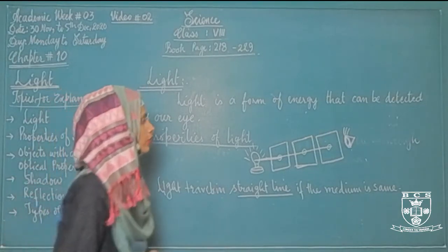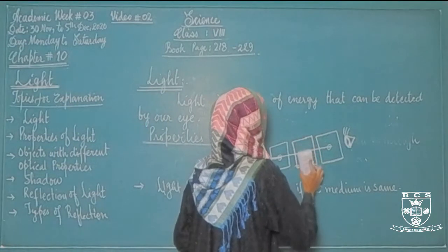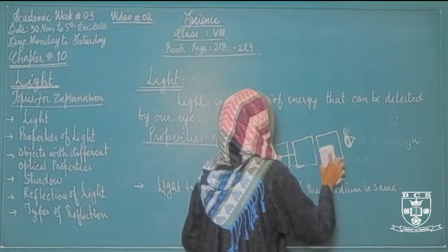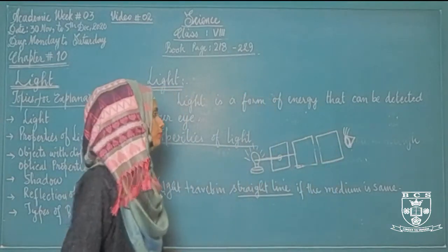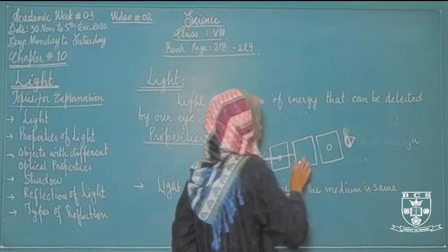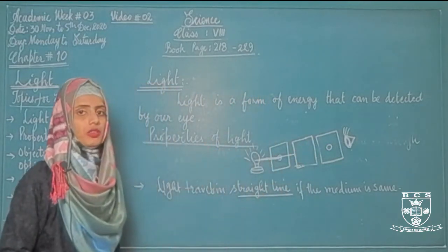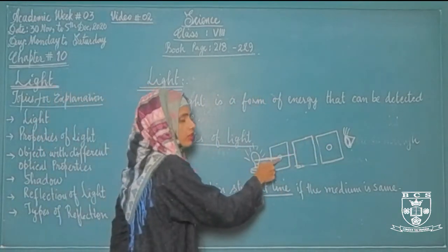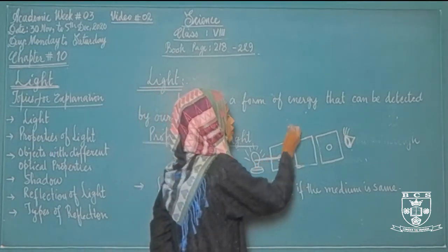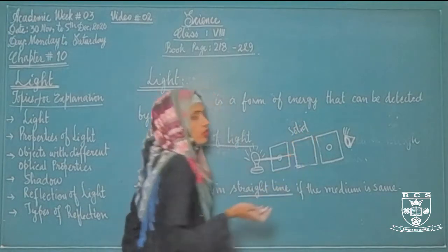But if we place a hardboard or a card sheet without any hole, what will happen? Could you see the light traveling in a straight line? No, because now the medium is changed. The first medium is the gaseous medium, the air. The second medium now here is solid, because there is no hole.